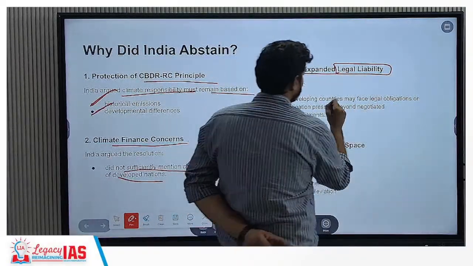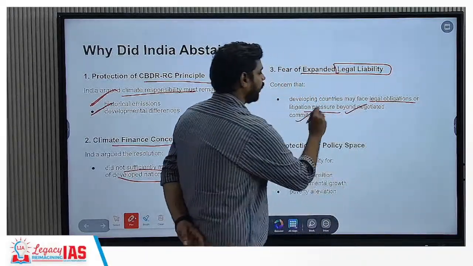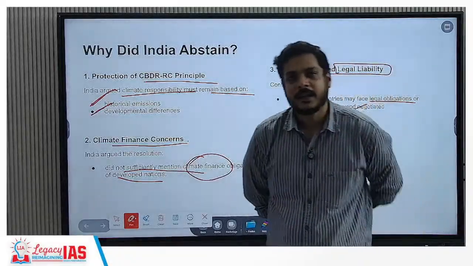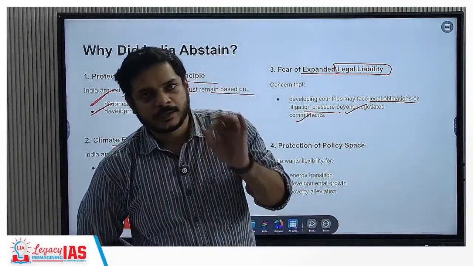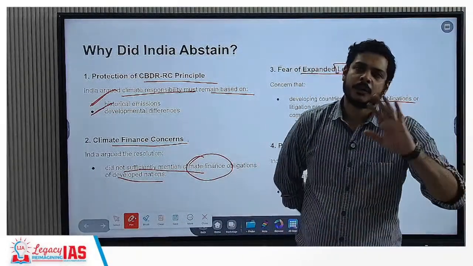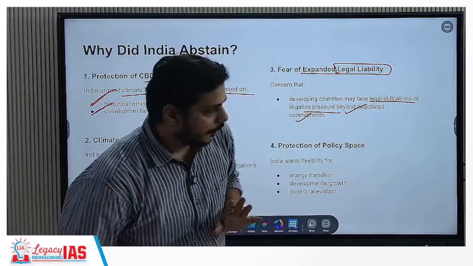The third thing, fear of expanded legal liability. So developing countries may face legal obligation or litigation pressure beyond the negotiated commitments. It is like you have already negotiated, you have already said that you would voluntarily go for your nationally determined contribution, reducing your carbon dioxide emissions by 35% of 2005 levels. You have already said this, but then this comes as an additional burden.